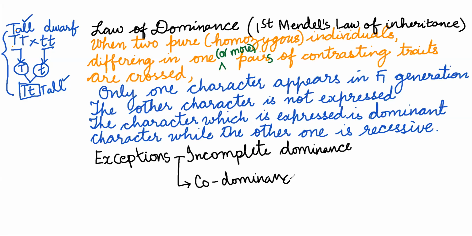These are very specific examples, very rarely seen. In the majority of individuals the law of dominance is true, but there are two exceptions we find in nature: incomplete dominance and codominance. Let's look at the examples.